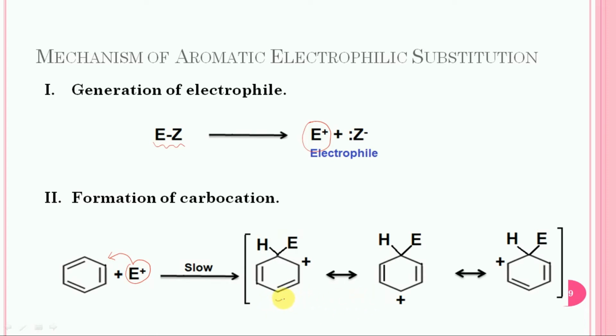This resonance stabilized carbocation is stabilized by these 3 following structures. The carbocation intermediate formed is called arenium ion, or sigma complex, or Wheland intermediate. This carbocation is non-aromatic in nature. It is due to the fact that it has only 4 pi electrons which are delocalized over 5 sp2 hybridized carbons.